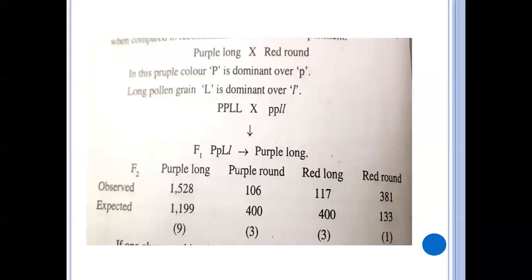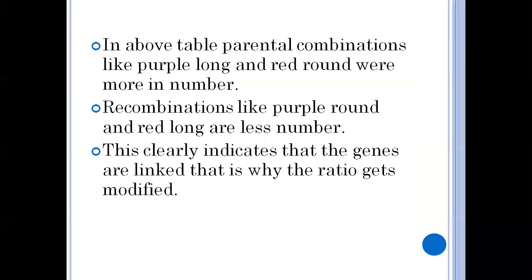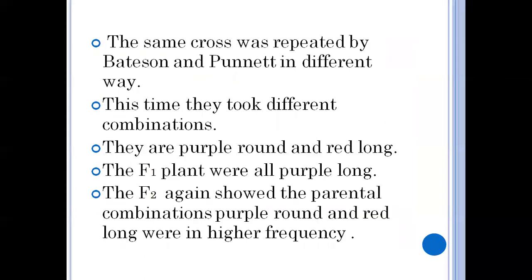And in the next experiment, Bateson and Punnett conducted another experiment. Here the same cross was repeated by Bateson and Punnett. This time they took different combinations. Previously they took purple long and red round. But here they took purple round and red long. That is the combination they changed.